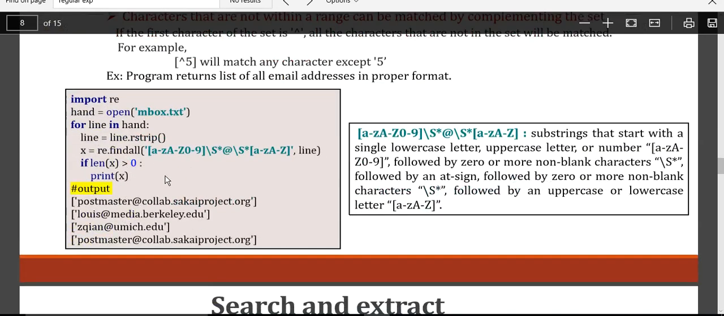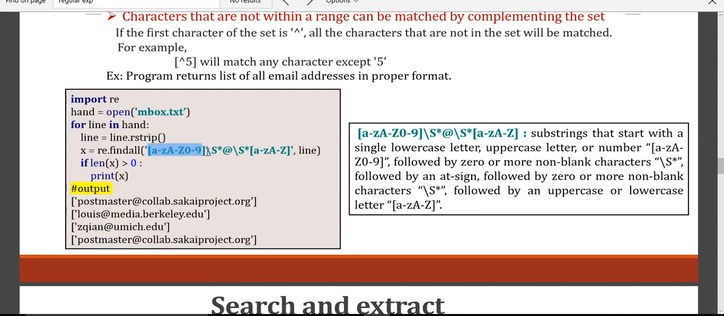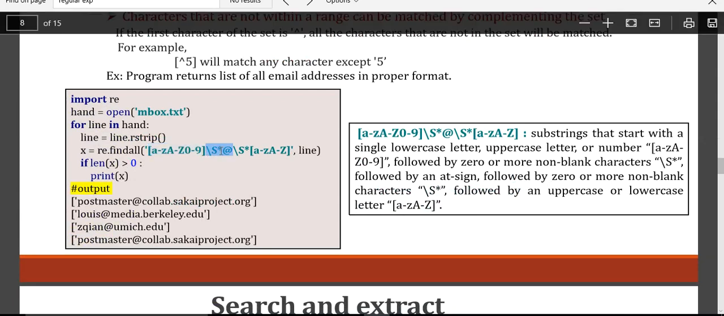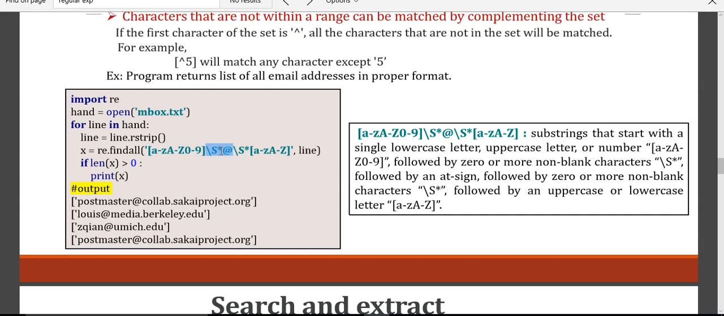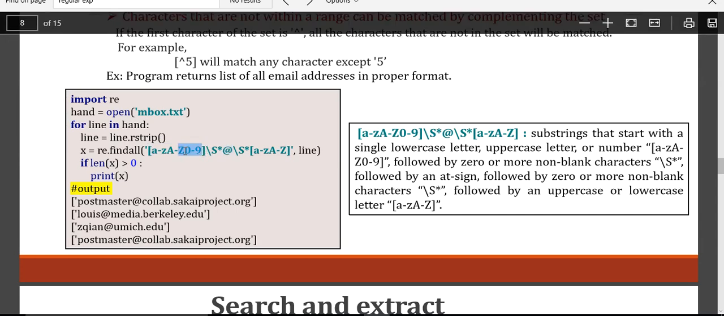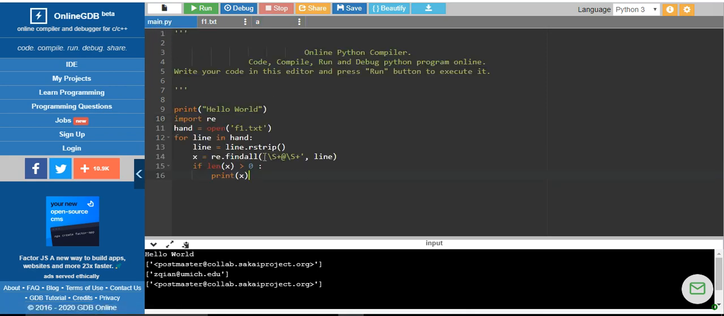So it will find the string which starts with some alphanumerical character followed by \S*. Earlier I used \S+, which was matching any non-whitespace character. Since I have already started with a single character here, I can use \S* followed by @ and *, and it should end with A to Z. So what is the difference that I did here? Instead of plus, you can also use star, it doesn't matter. So I will say any character